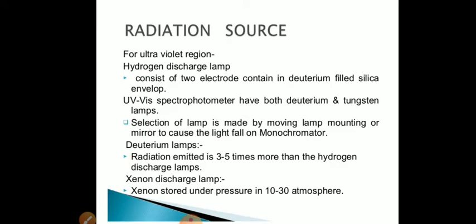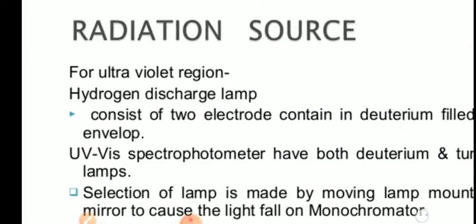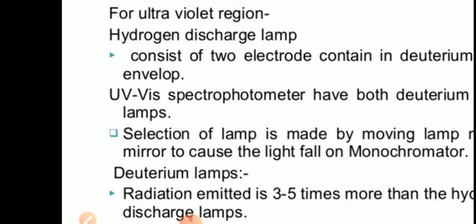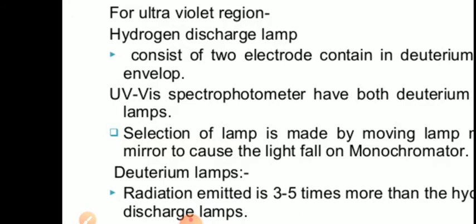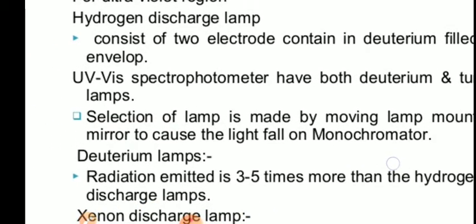Okay, now coming to each and every component one by one. The first component is the source of radiant energy, or energy source. As far as UV light is concerned, if you are operating the instrument in the ultraviolet region, we use either a hydrogen discharge lamp, or a deuterium lamp, or a xenon lamp. The most widely used radiant energy source in the ultraviolet region is the hydrogen lamp, which consists of two electrodes contained in a deuterium filled silica envelope.